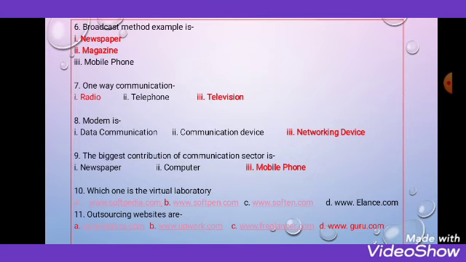The correct answer will be A, www.softpedia.com. 11 number, outsourcing websites: option A, elance.com, option B, www.upwork.com, option C, www.freelancer.com, D, guru.com. Here all 4 are the correct answer.